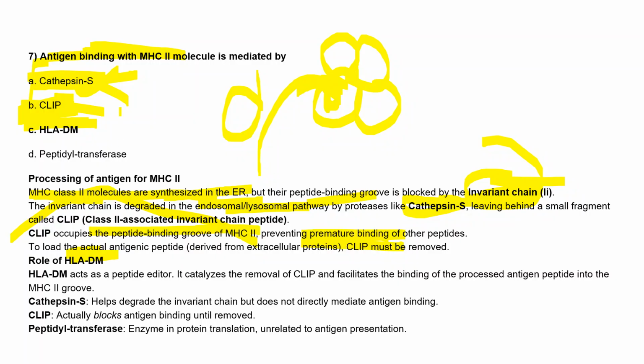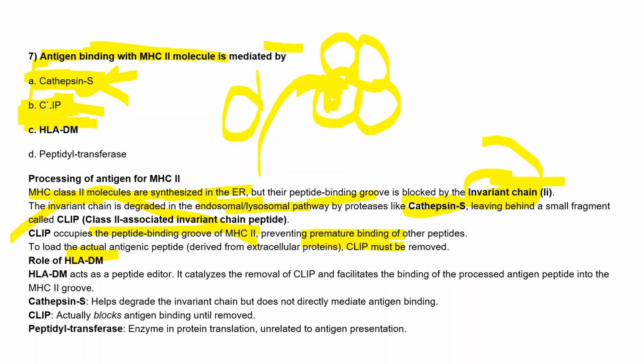So in the question they also ask which molecule mediates antigen binding with the MHC class 2 molecule. It is HLA-DM. Cathepsins degrade the invariant chain, and CLIP normally prevents premature binding of any peptide by sitting in the peptide groove of this MHC2.